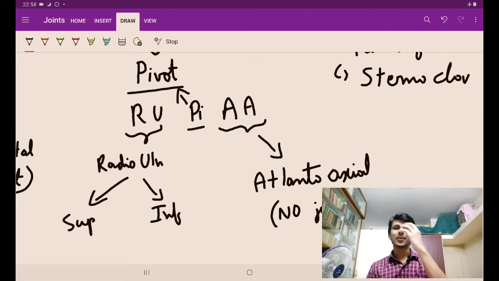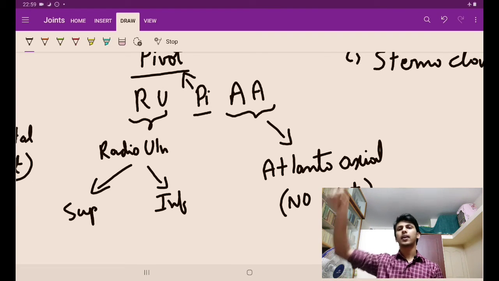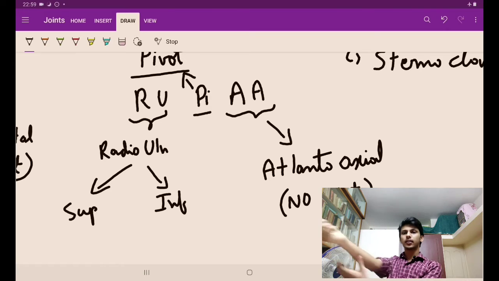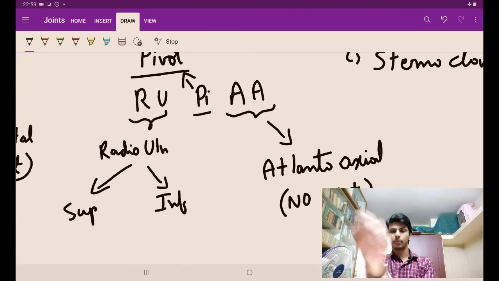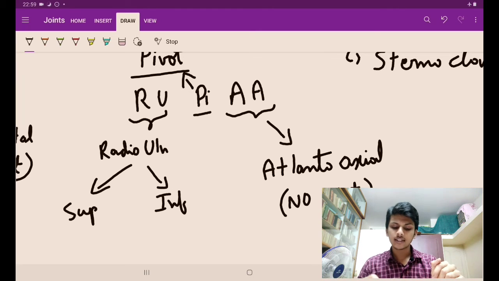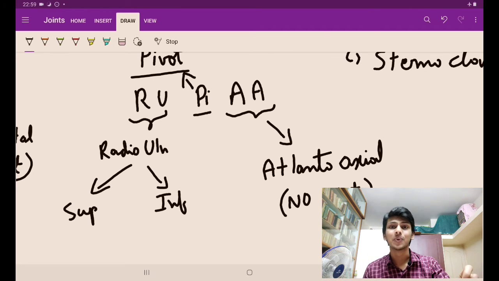Median atlantoaxial joint is no joint because it produces movement like this. It's a no joint. Radio-ulnar joint. Radio-ulnar joint पढ़ा ना? There is superior radio-ulnar, there is inferior radio-ulnar. दोनों ही pivot kind हैं because it can produce this movement. So what kind of joint is middle radio-ulnar? You studied na, the middle radio-ulnar joint is syndesmosis. Okay.